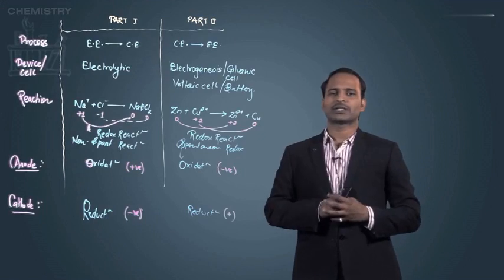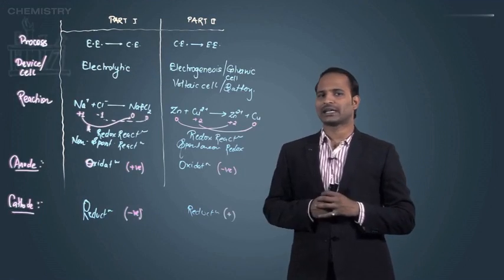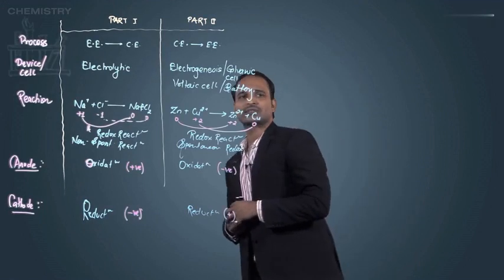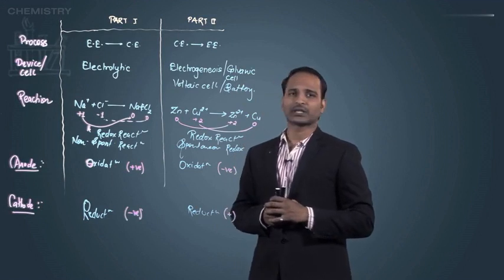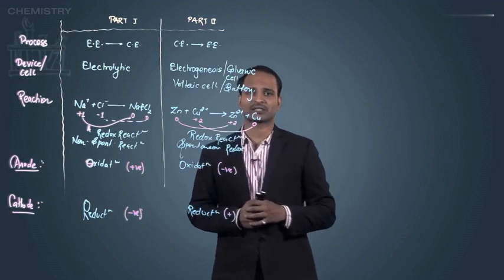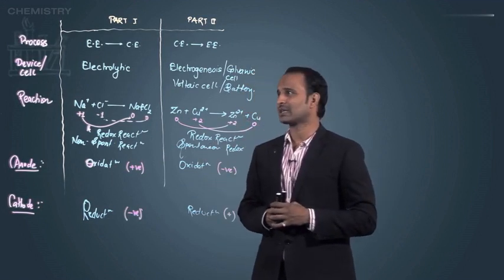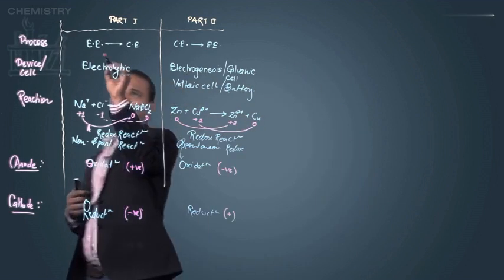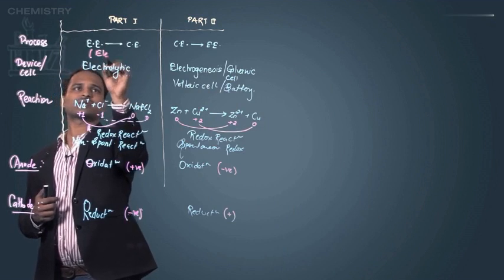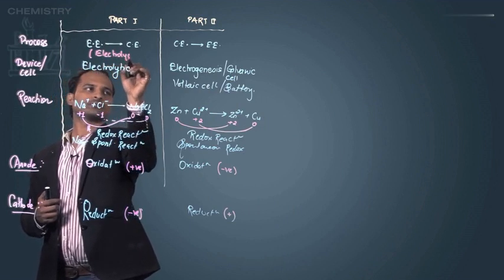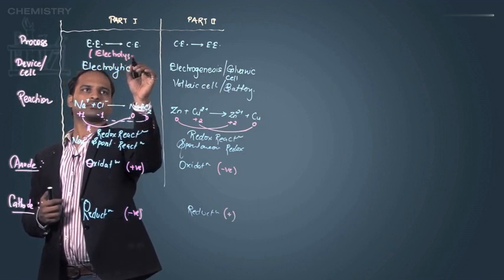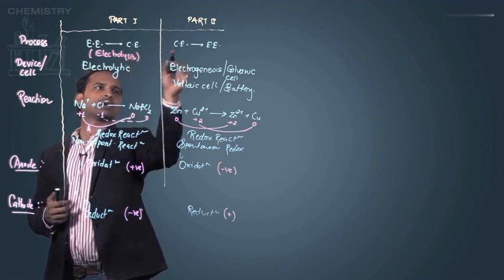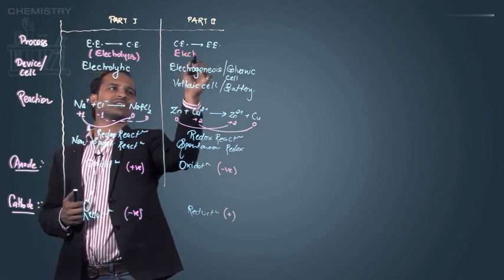After the difference, now let's start with the first part, that is electrolysis. In electrolysis, the electrical energy is converted into chemical energy, and the device is called an electrolytic cell. So the name of the process is called electrolysis, and the other is called electrogenesis.